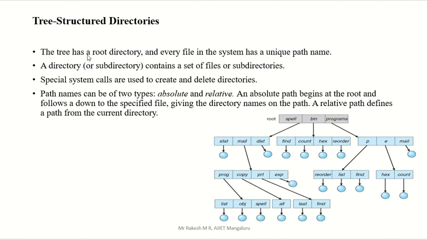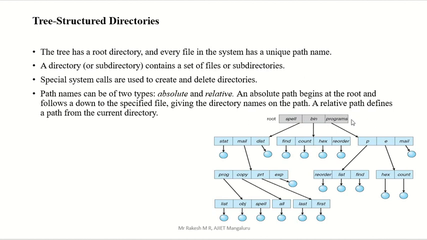The tree has a root directory. What is a root directory? That is the main directory. In the previous case we called it the master directory. The main directory is called the root directory. Okay, this one is the root directory, the main one. And every file in the system has a unique path name.